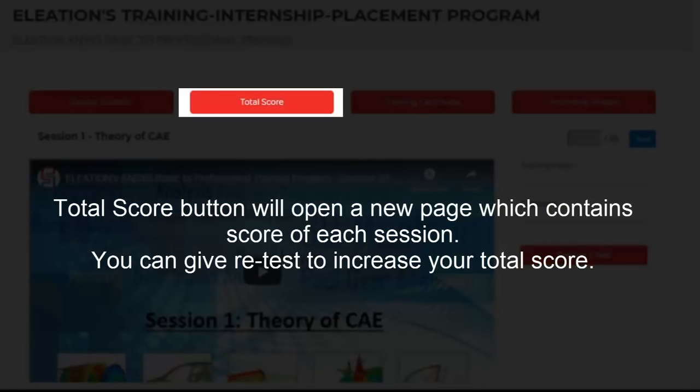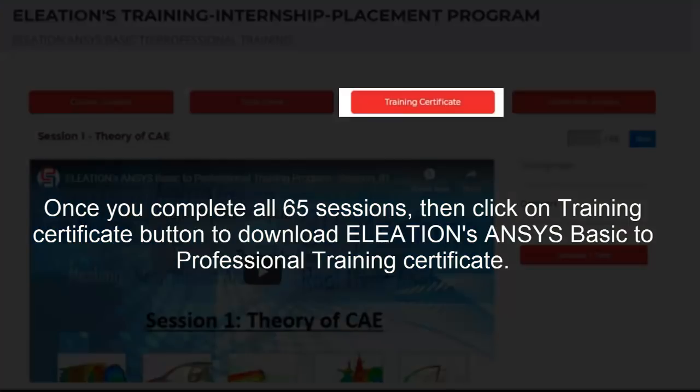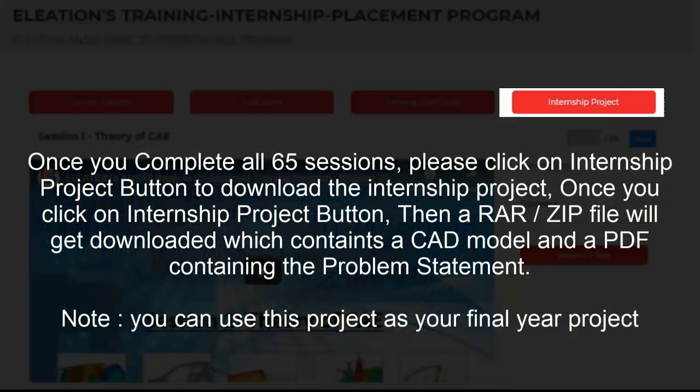You can give retest to increase your each session score. Once you complete all 65 sessions, then click on training certificate button to download ELEATION's NSYS Basic to Professional Training Certificate. Once you complete all 65 sessions, then click on internship project button. Once you click on internship project button, then a zip or RAR file will download which contains a CAD model and a problem statement in PDF format.